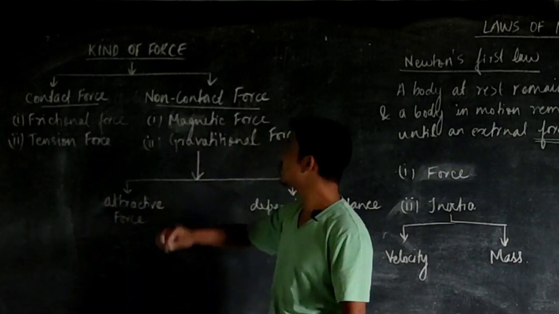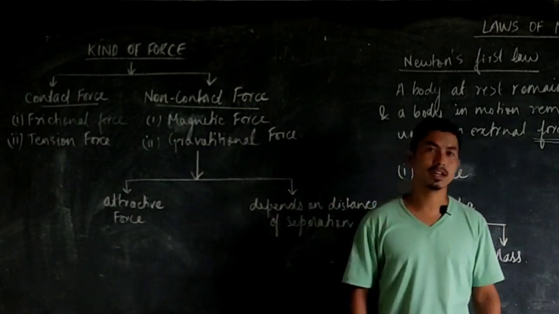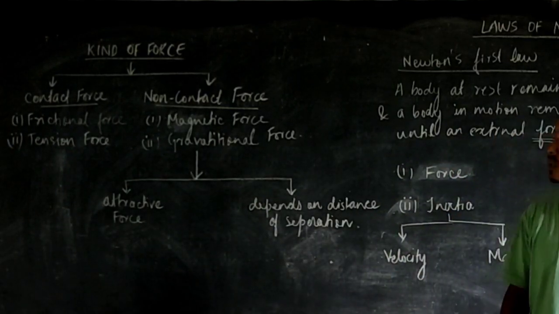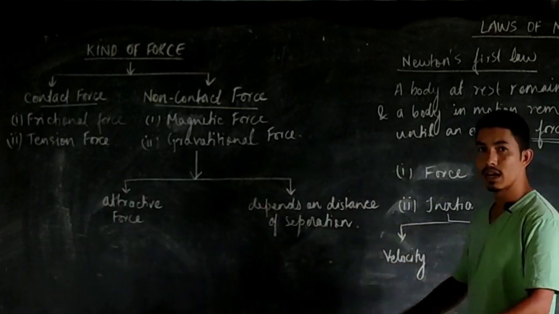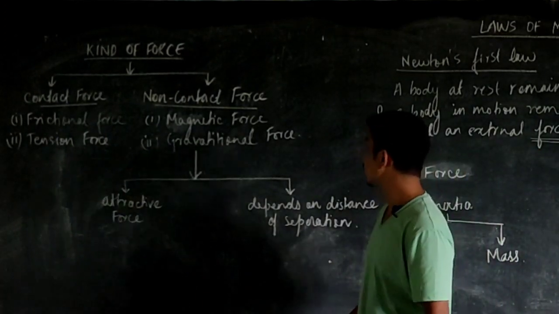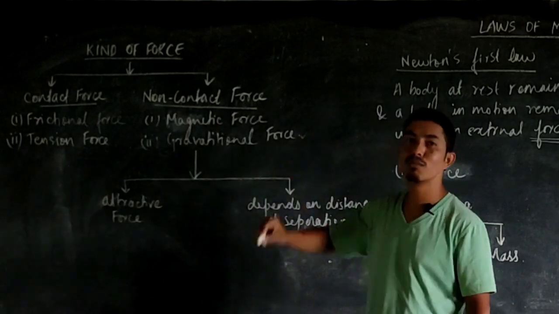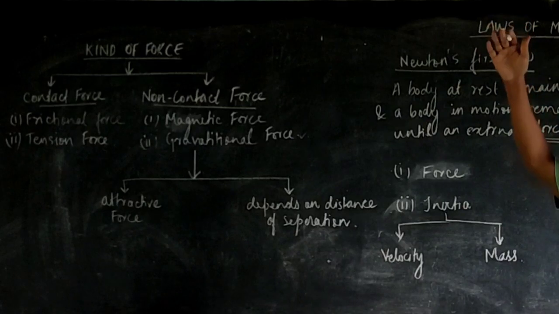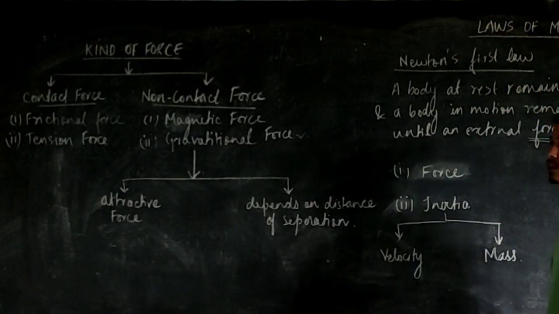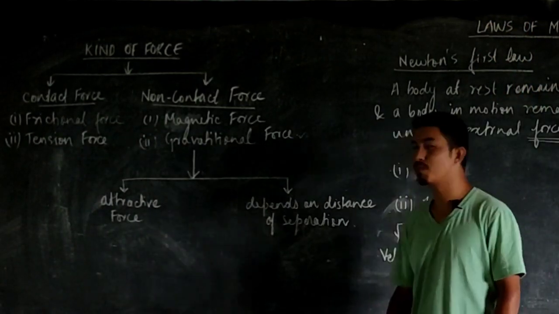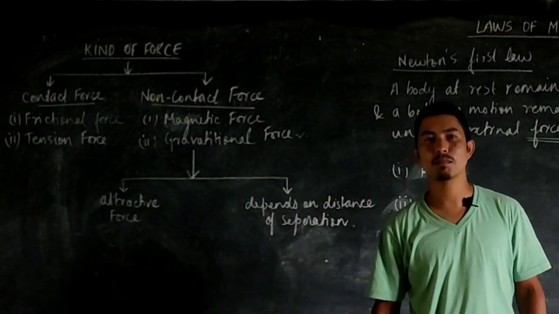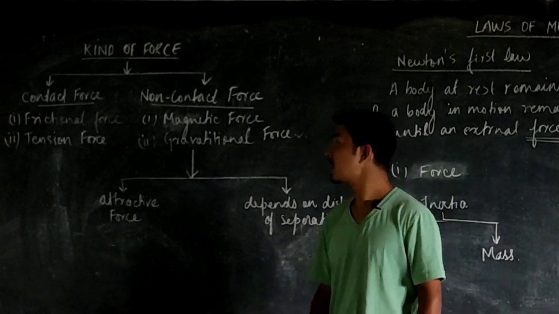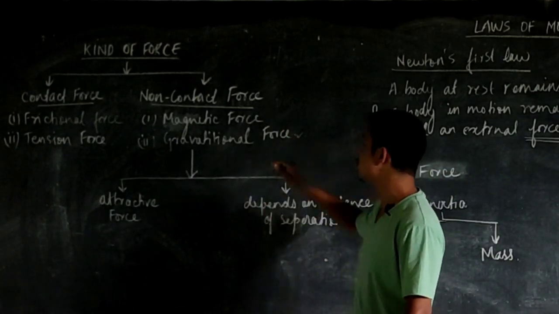Now coming to the non-contact force, all of you must have played with a magnet. Magnets exert a force of attraction and repulsion on one another even when they are separated by a distance. Another is gravitational force. No matter whether you are in touch with the ground or at a higher level, you are always attracted by the earth. This kind of force that comes into play even when bodies are separated by a distance is known as a non-contact force. The two examples are magnetic force and gravitational force.